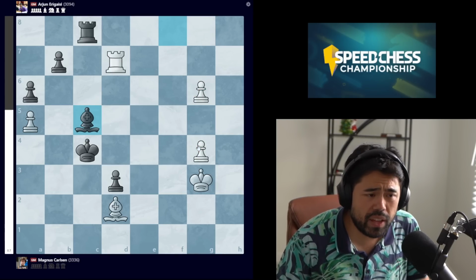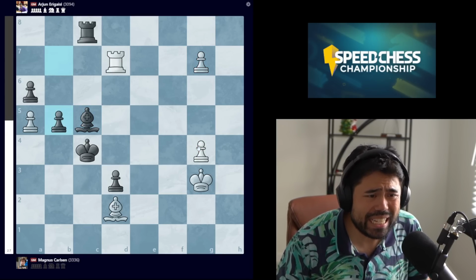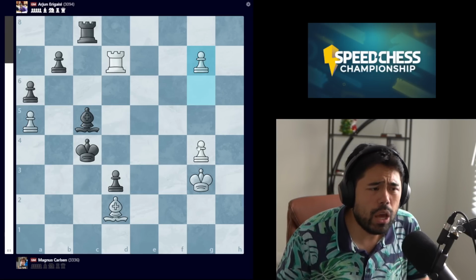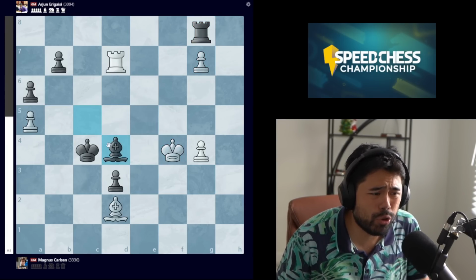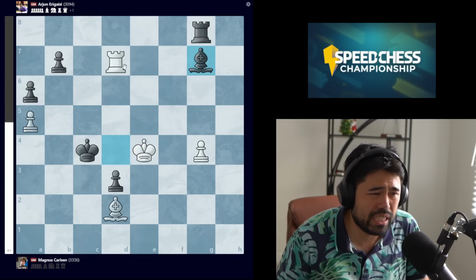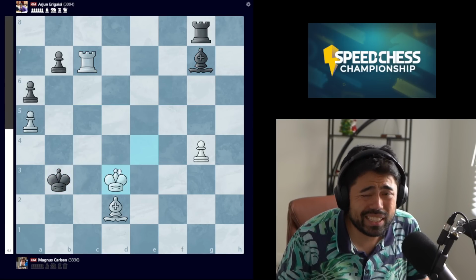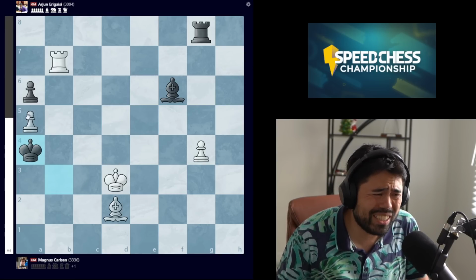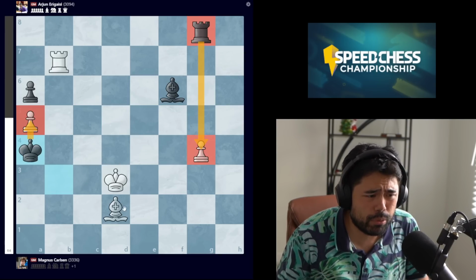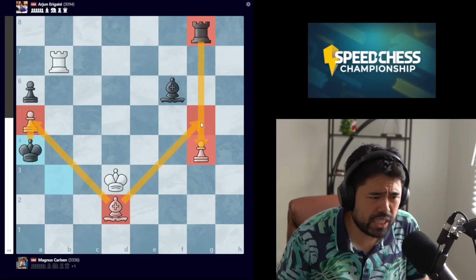Arjun plays bishop c5, Magnus goes g7, and now we get this move b5, which loses. What Arjun should have played was the move rook g8, stopping the pawn, and after king f4, bishop d4, king e4, bishop g7, check here, and now king takes d3. White will end up a pawn in this position, but black has pretty decent chances to draw due to being able to pressure both of the white pawns very easily.